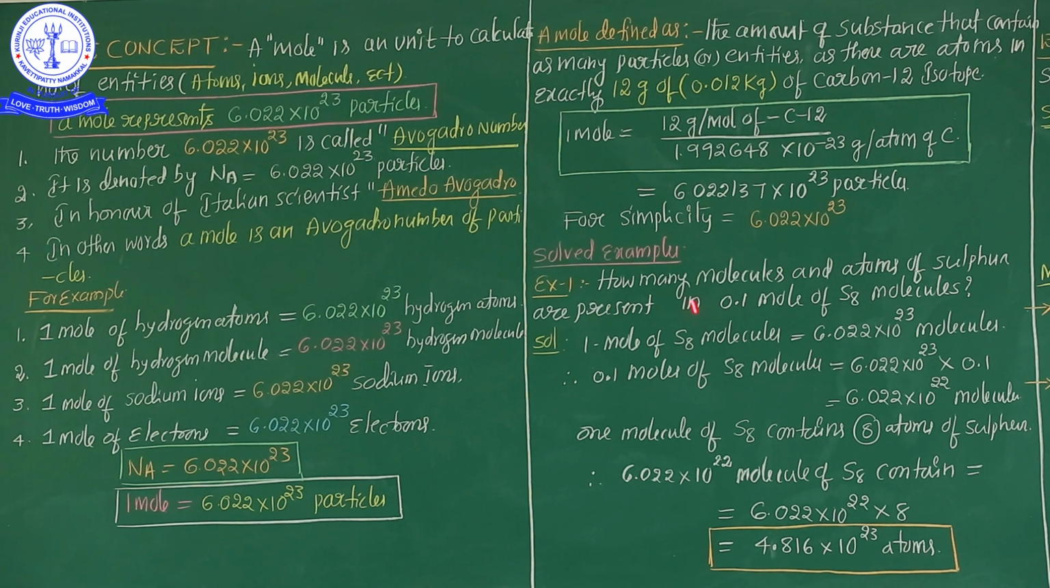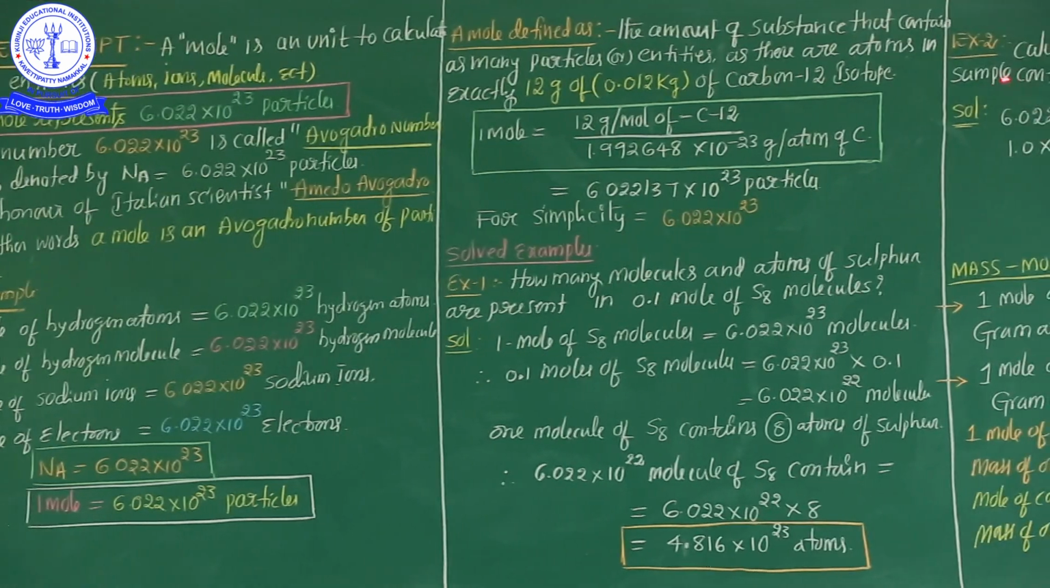So what is the answer? What is the question right now here? How many molecules and atoms of sulfur are present in 0.1 moles of S8 molecules? The answer is 4.816 × 10^23 atoms.